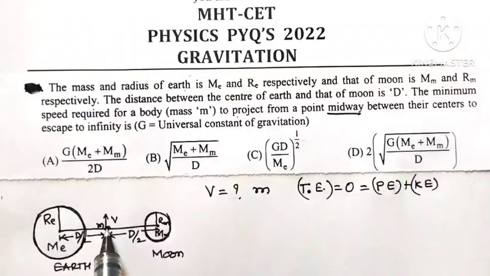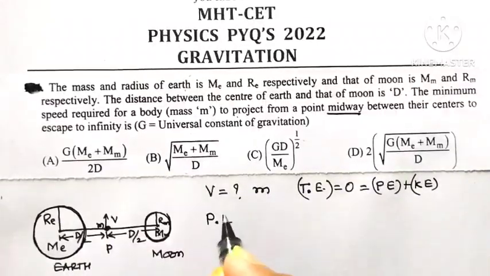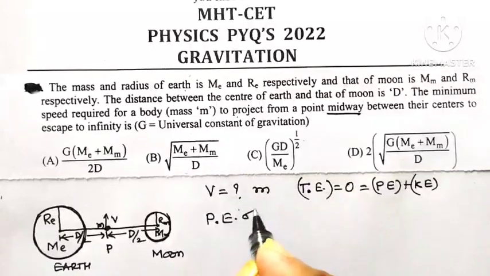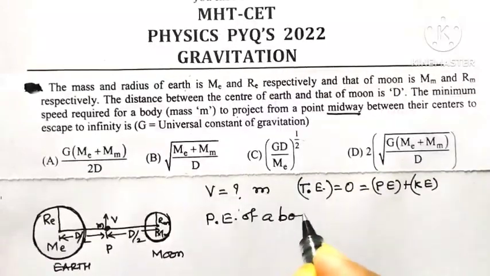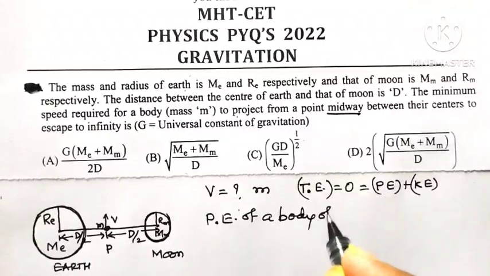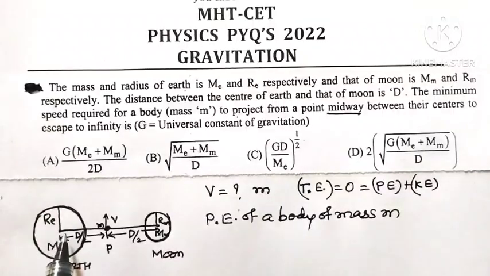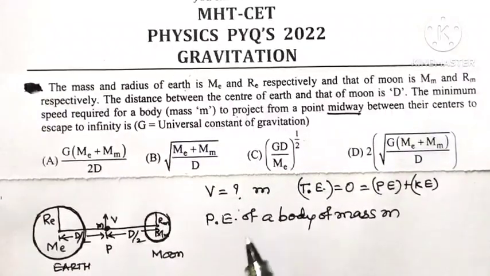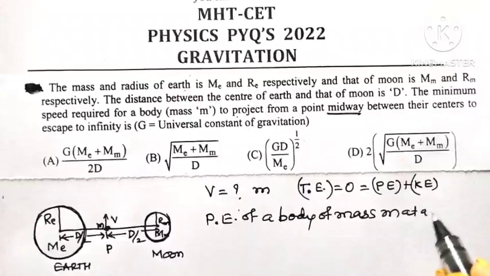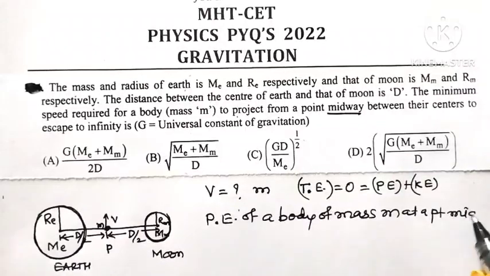So let us first find out the potential energy of the body of mass small m lying midway between the centers of earth and moon. The distance of that point from center of earth is D by 2 and from center of moon is also D by 2.